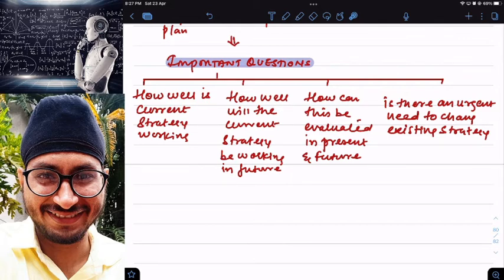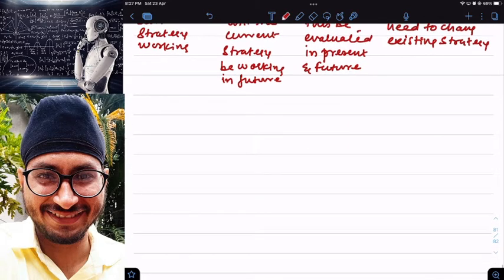Clear? Now the question comes: what is the need for going for strategy audit? Need for strategy audit. Clear? Why do I need to go for strategy audit? Reason number one, when to go for strategy audit.